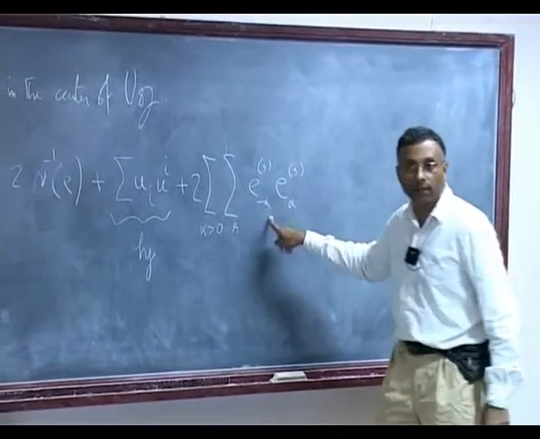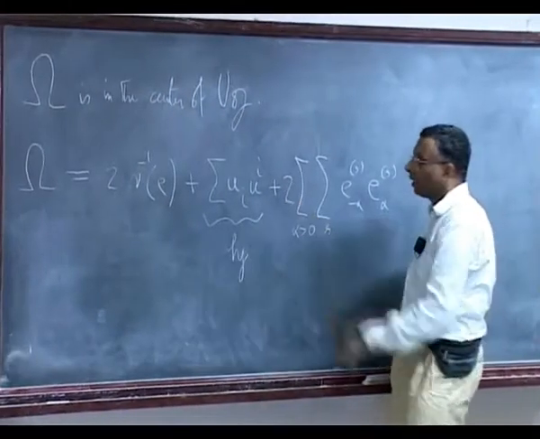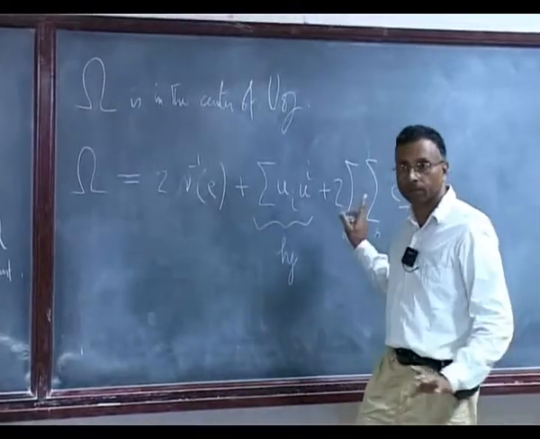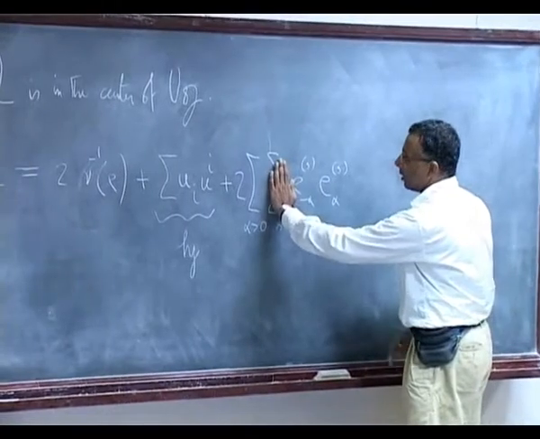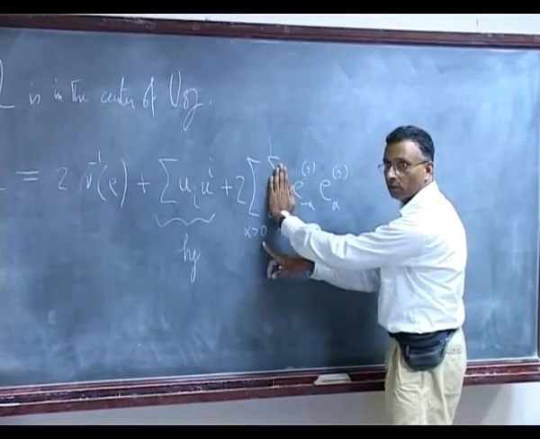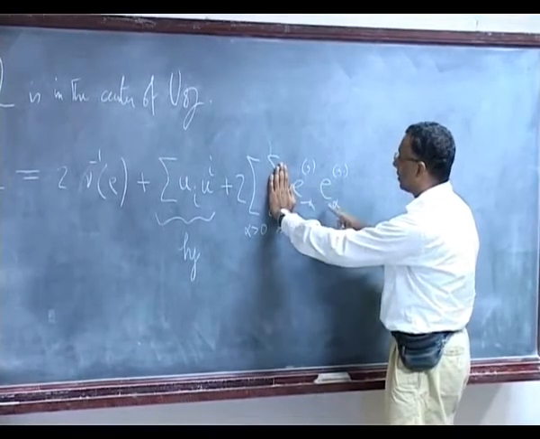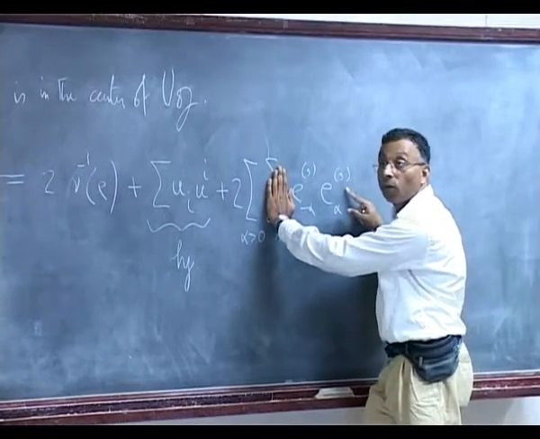Now let us look at this. Forget that there is a 2 for the moment; that 2 comes because of the scaling. Forget this summation. If I have alpha bigger than 0, E minus alpha S, E alpha S. This S is because the root spaces aren't one dimensional anymore.